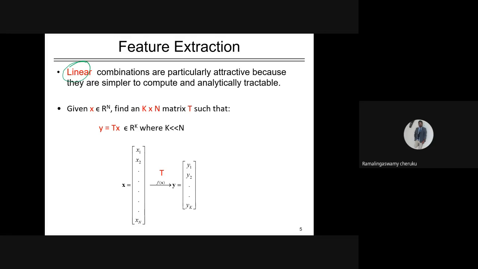Suppose there is a data set, or a feature set, X which belongs to n dimensions.